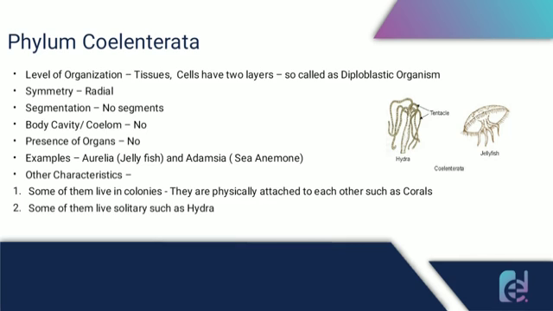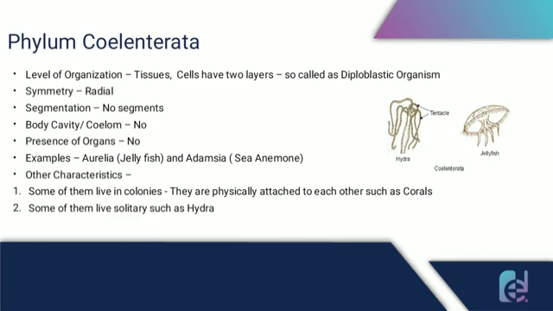And they have a radial body symmetry, and they have no segments, like their body is unsegmented. Also, they do not have a body cavity, and they do not have organs. Some examples are Aurelia and Adamsia.